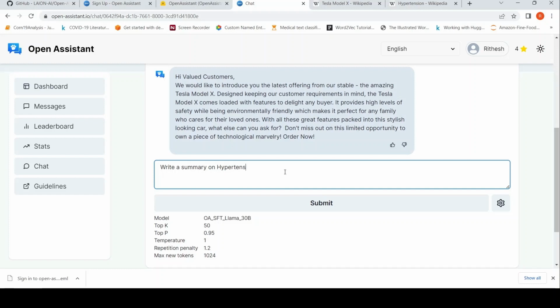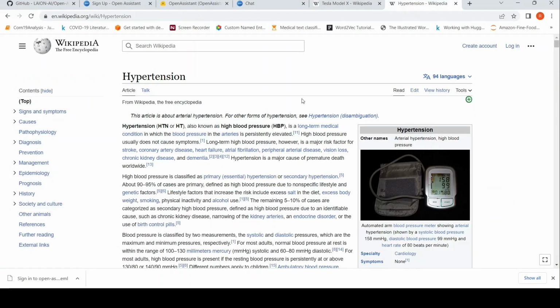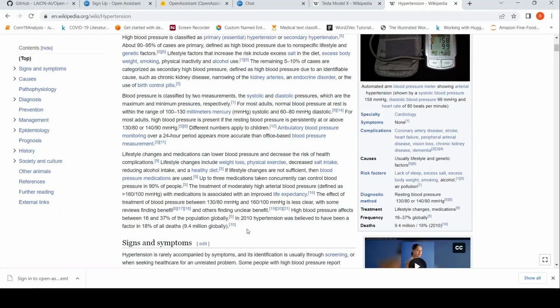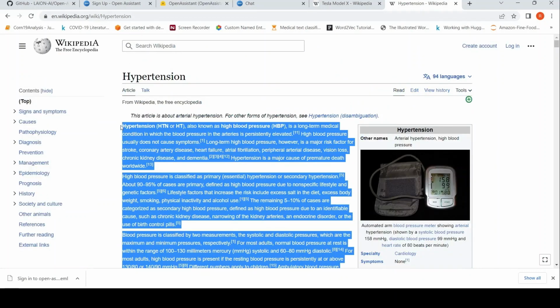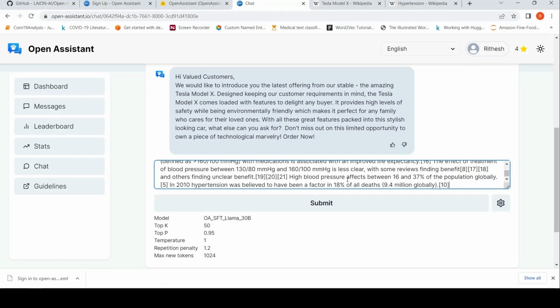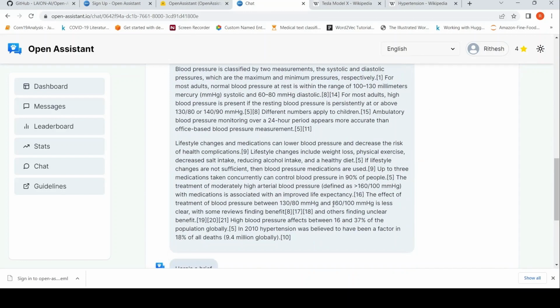Based on paragraph, let me paste that over here, some content again. Take up to here. Write out, commit. Okay.